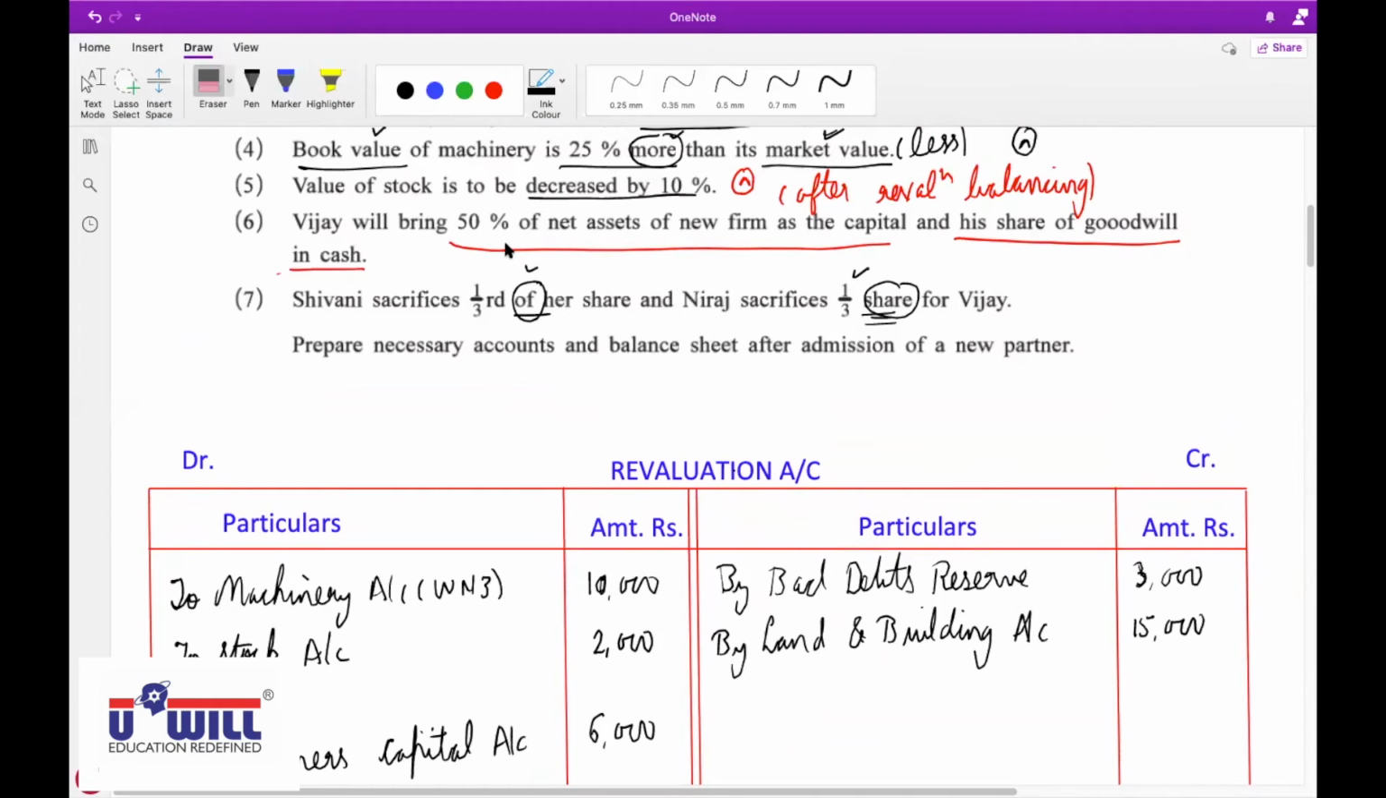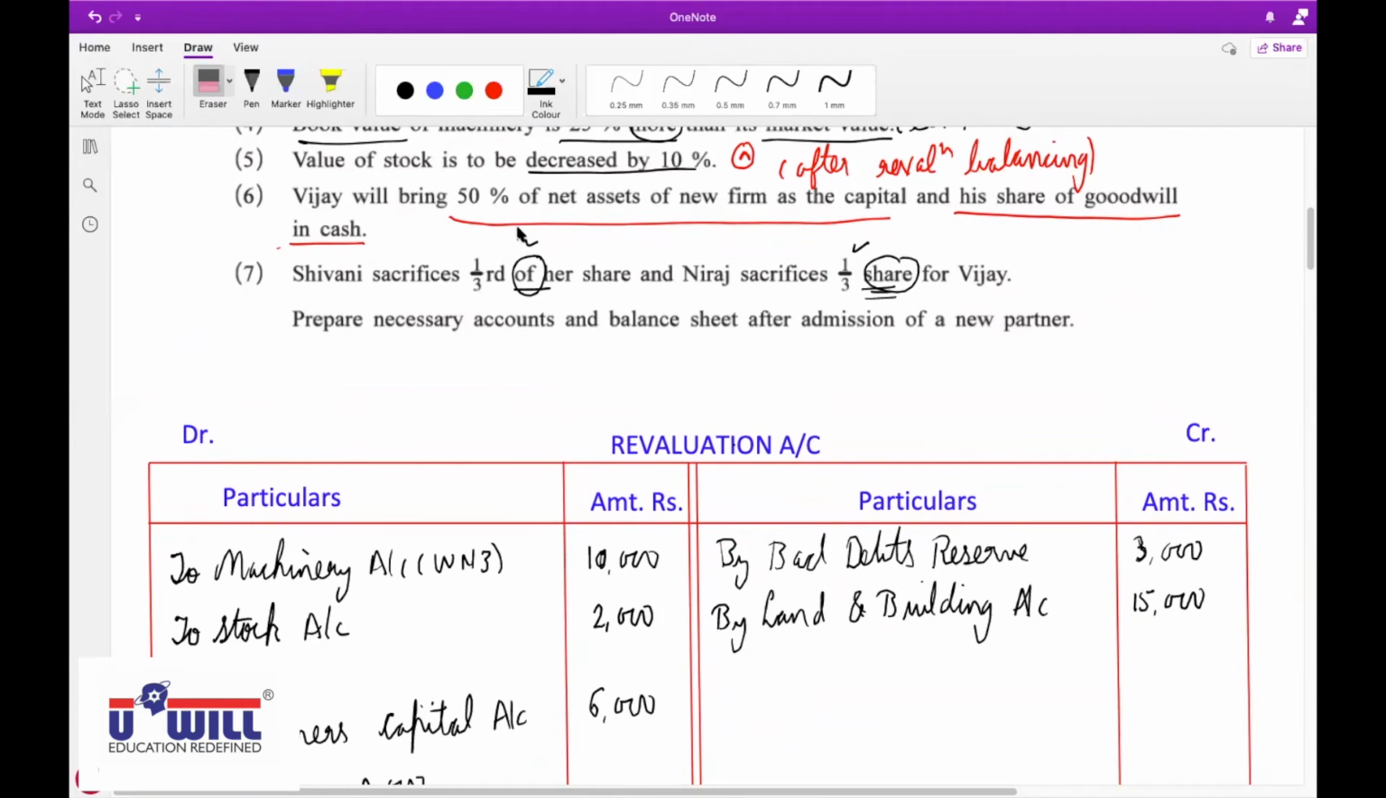Then we will find the total capital, and at last we will find Vijay's capital. Correct, we'll do the reciprocal: 100 by 50, so we'll get the total capital, and again 50% of that Vijay is supposed to bring. Very good, fantastic. Mute yourself. Now all of you understand this concept.